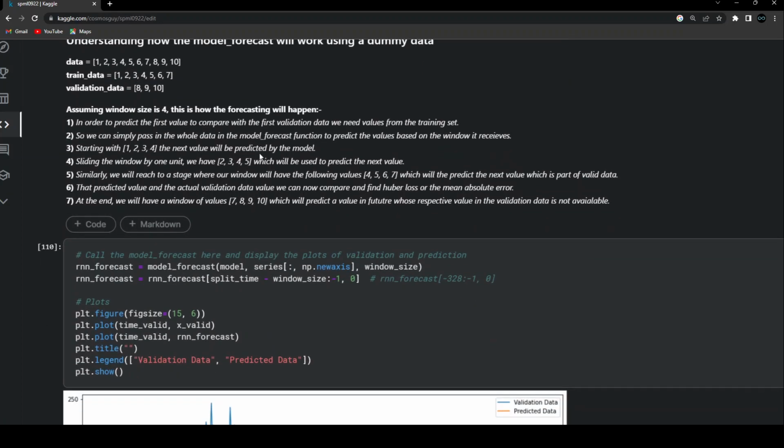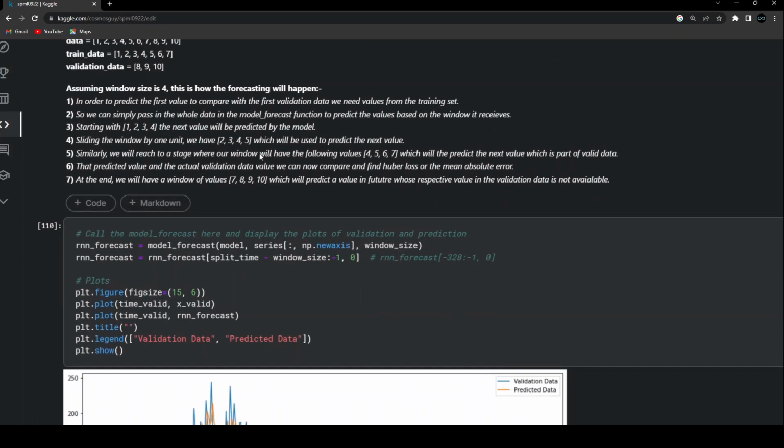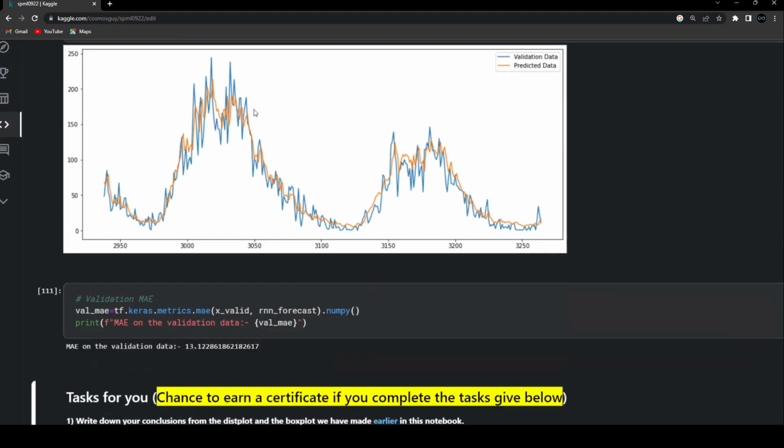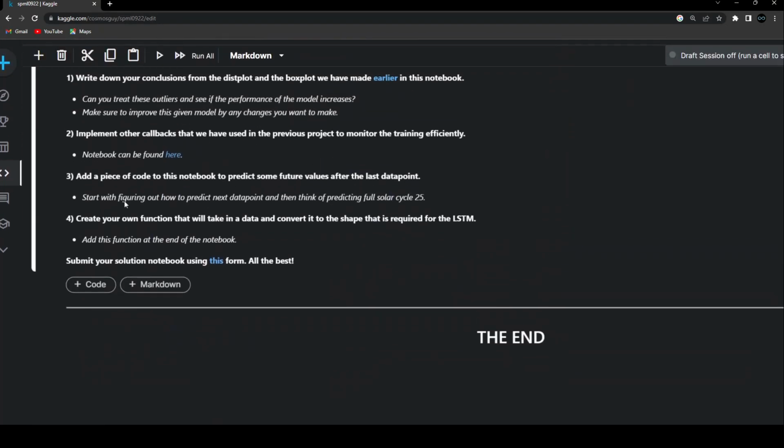How will you manipulate that forecasting function, or maybe create a new function that will be helpful in order to create future values? And then once you have that idea, you start figuring out how to predict the next values, and then just predict the whole solar cycle 25. Like currently we are in the solar cycle 25, right? So see how this number of sunspots, the mean number of sunspots on a monthly basis, is going to change. So that's the third task that you are going to do.